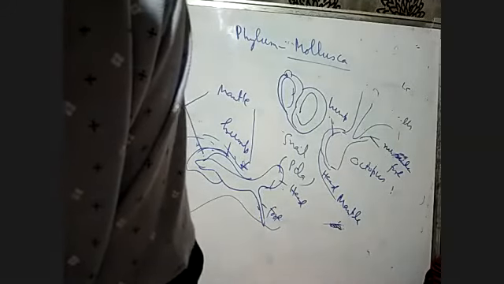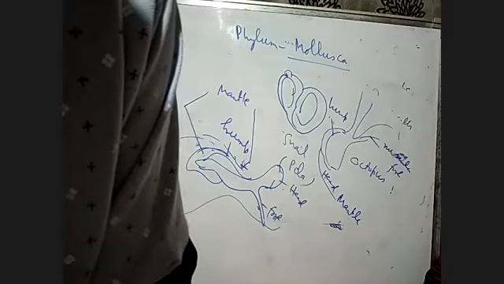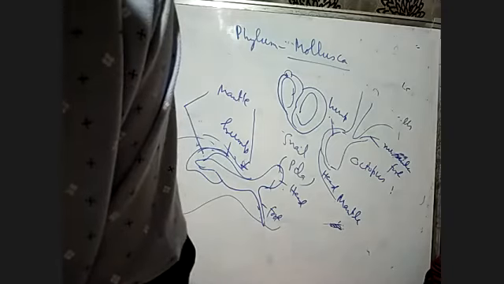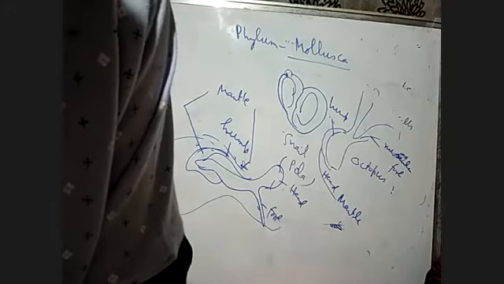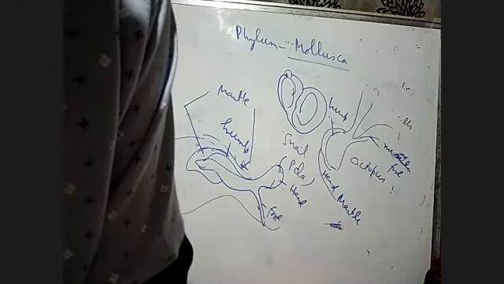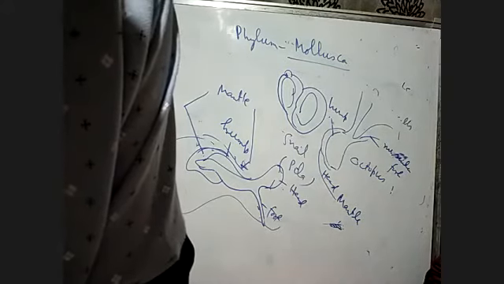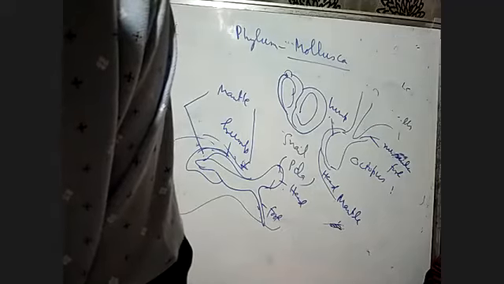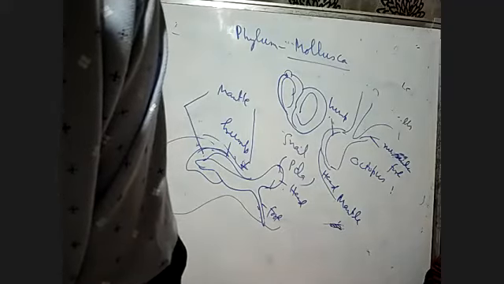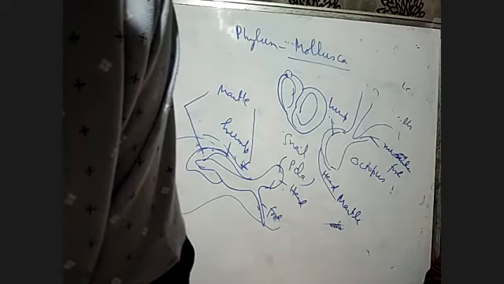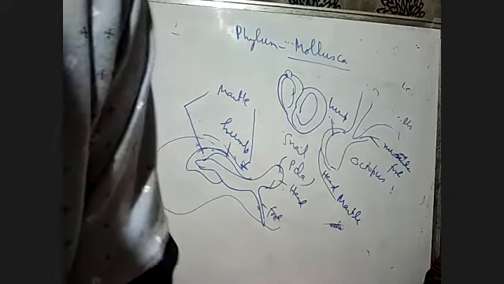See, mantle is a soft and spongy layer of skin over the visceral hump in the mollusca. And the body of the mollusca is divided into head, muscular foot, and visceral hump. Very simple.